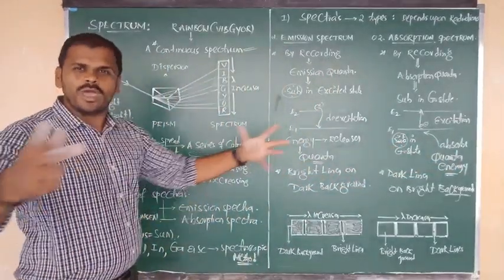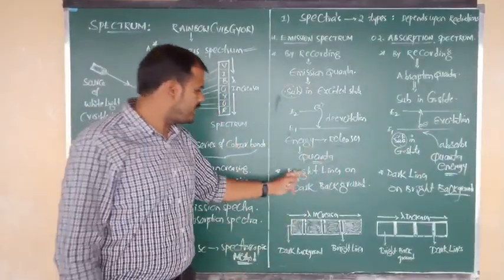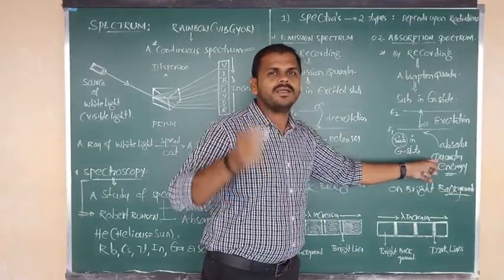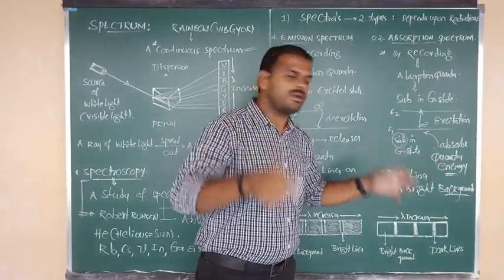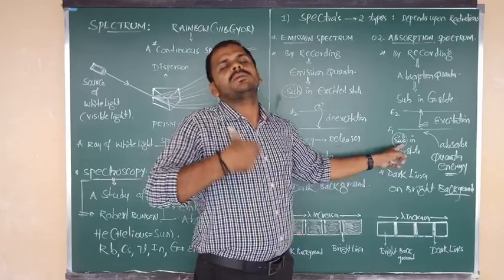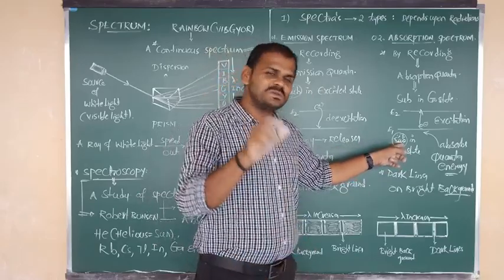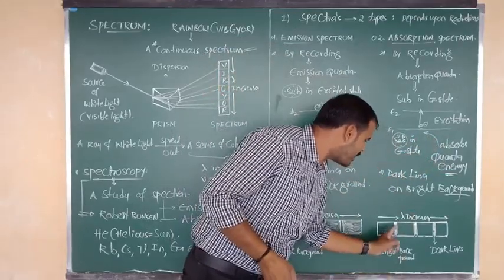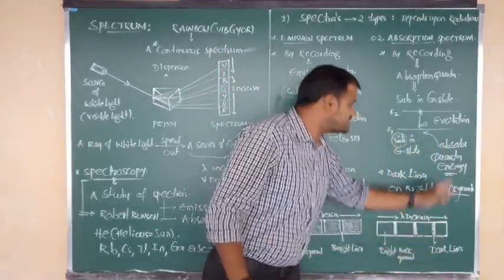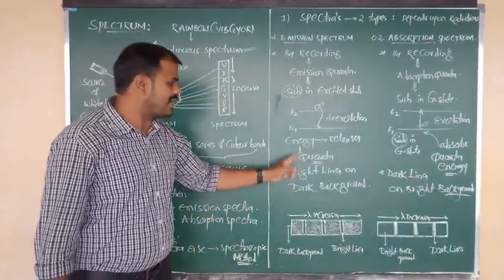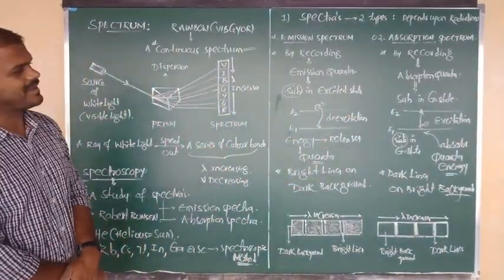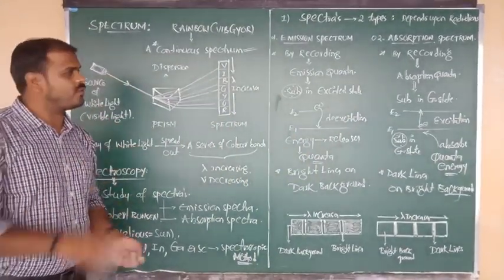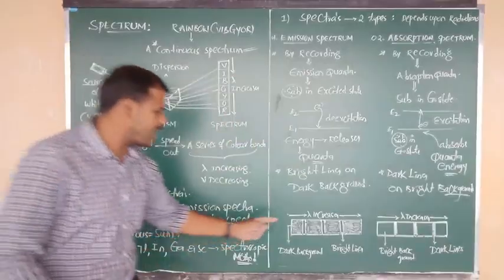So due to emission of light, due to the fall of light, we get a bright line, and due to the absence of light, we get dark lines. Why will light be absent? Because such light or quanta was taken by the substance which was in the ground state. So due to missing quanta, definitely on that bright background we will get the dark line. So dark lines are due to absorption of quanta, bright lines due to emission of quanta. This is a very important story. You have to be focused, just focus on three words, and the diagram is very important.